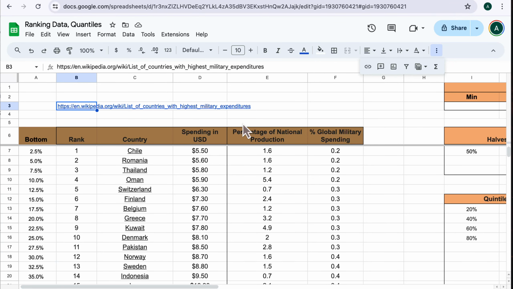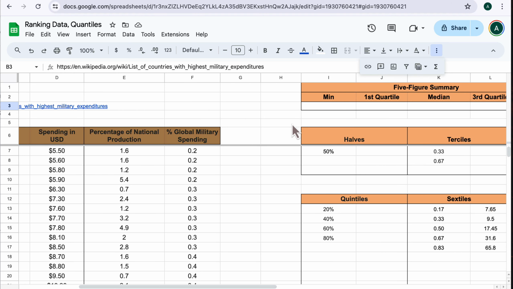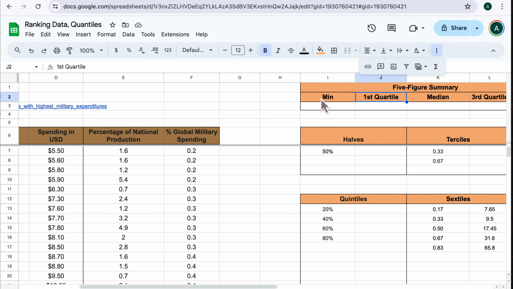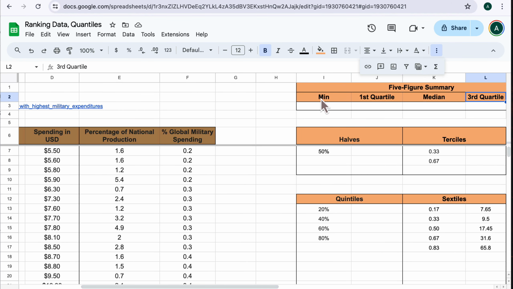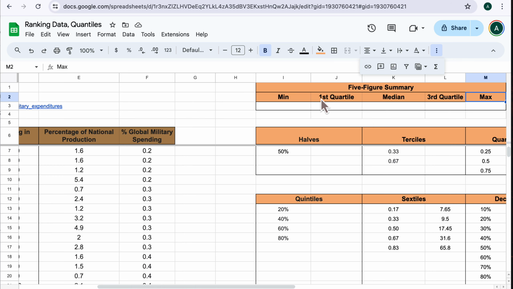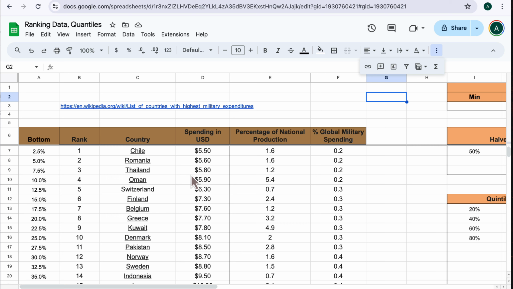Finally, a concept that is not so bad. It's called the 5-figure summary of our data. It's going to include the minimum value, the first quartile value, the median value, the third quartile value, and the maximum value.